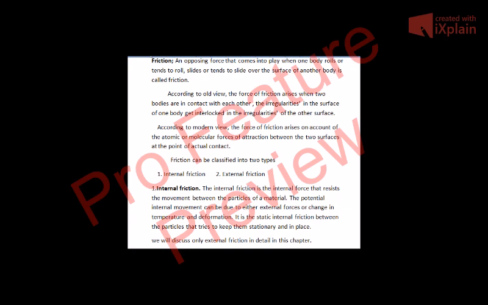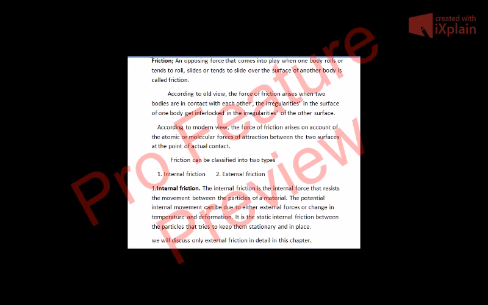Now, according to the modern view, the force of friction arises on account of the atomic or molecular force of attraction between the two surfaces at the points of actual contact. For example, when you put one hand on another hand, there are molecules in both hands. They attract each other, and they do not allow one hand to move freely on the other. So a force comes into play. That force is known as the force of friction. This is the modern view. The modern view says that this is the force of attraction between the molecules of the two surfaces, and the old view says that the irregularities in the two surfaces get interlocked in each other, which results in the force of friction.